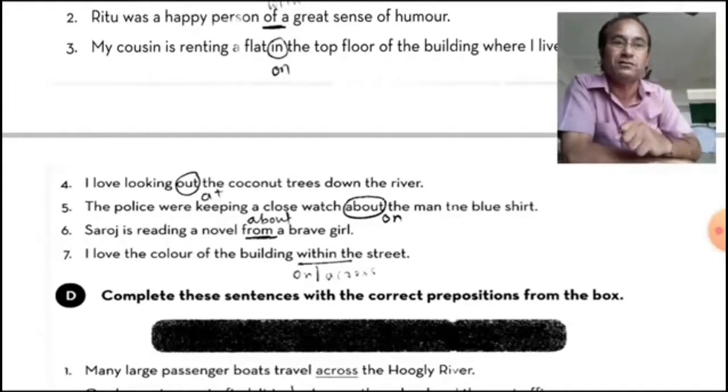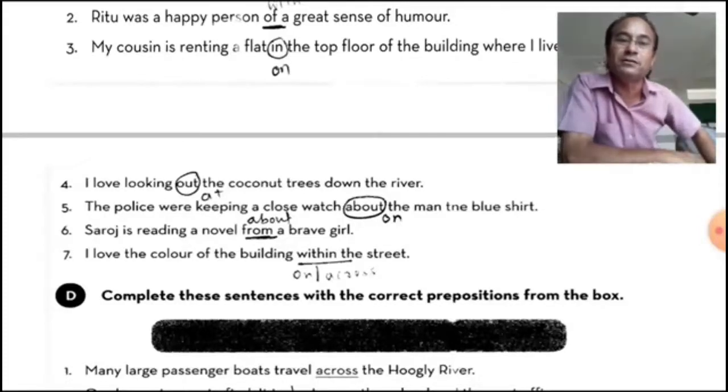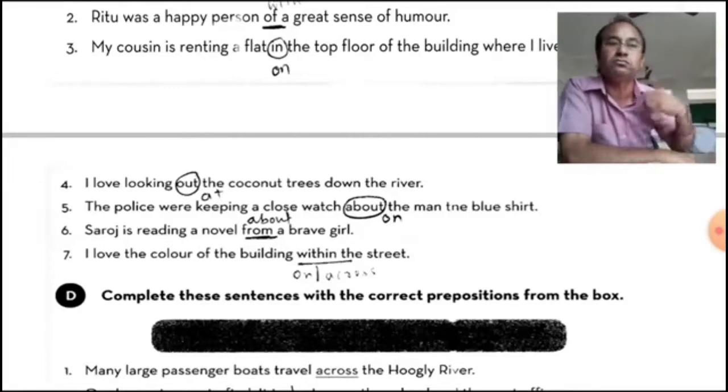The police were keeping a close watch about the man or on the man? Place. On him, the thief, they are keeping a close eye, a watch. So the police were keeping a close watch on the man in the blue shirt, because they have doubt on the person. Saroz is reading a novel from a brave girl, or about, not from, about, meaning 'उसके बारे में'.